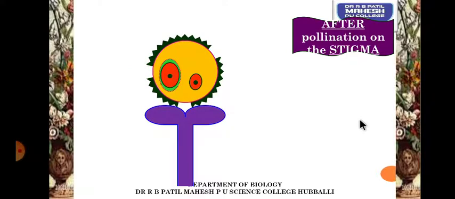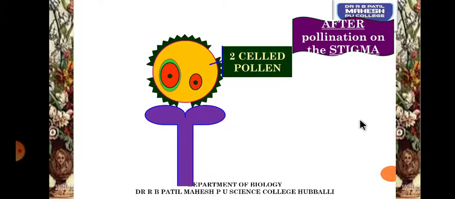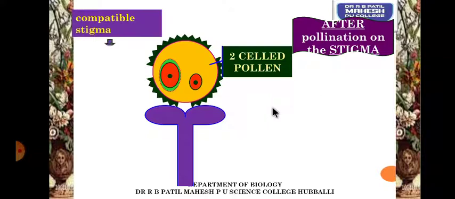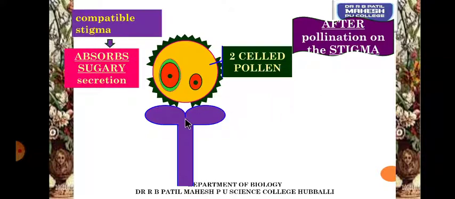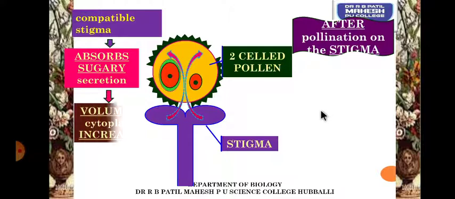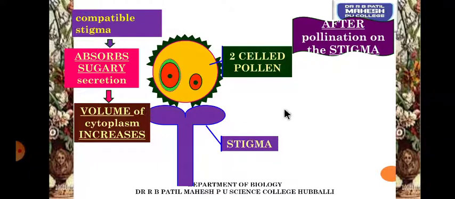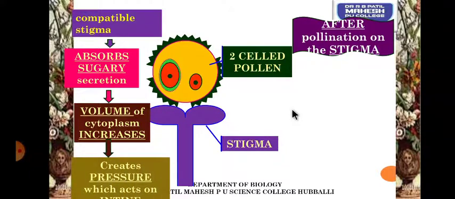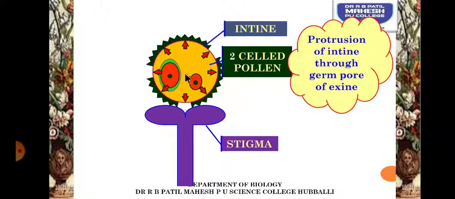So the pollen grain, once it gets deposited onto the stigmatic surface, will be two-celled, as we have understood. One is a generative cell and the other is a vegetative cell. Say the pollen grain is compatible with the stigma, so the stigma is going to produce a sugary secretion that is absorbed by the pollen grain, and the pollen tube will come out from the intine. The intine comes out in the form of the pollen tube. A pressure will be created, and that pressure will make the intine come out. A protrusion takes place, which is called a pollen tube.